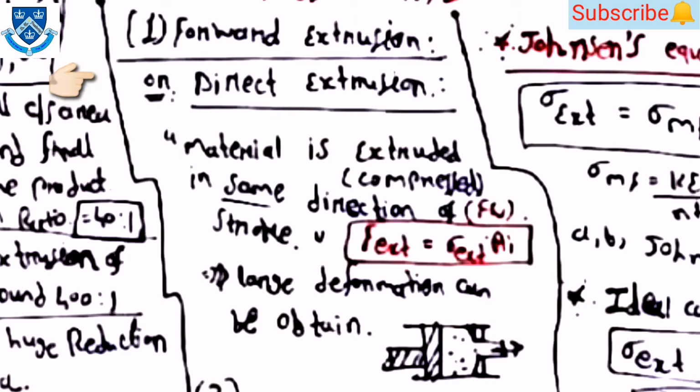Then for the forward extrusion process or direct extrusion process, the material is extruded in the same direction as the stroke, meaning F extrusion is equal to sigma extrusion into Ai, and large deformation can be obtained.